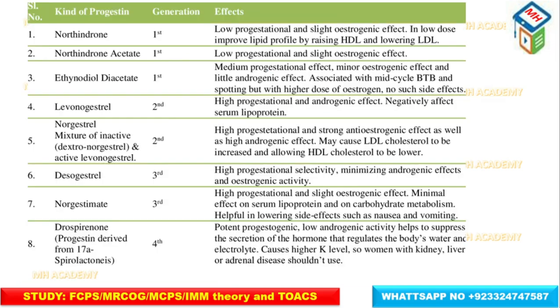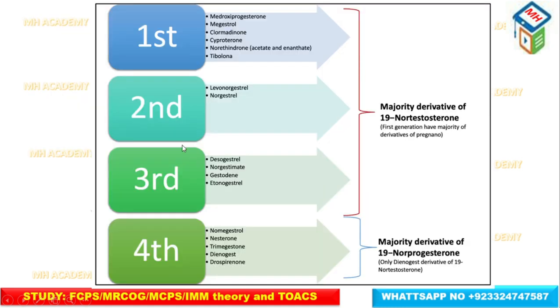The first generation is these three, and levonorgestrel is second generation. It has high progestational and androgenic effect, and negatively affects serum lipoprotein. Again, the first generation and the second generation, third and fourth, and we are talking about the second, levonorgestrel and norgestrel.